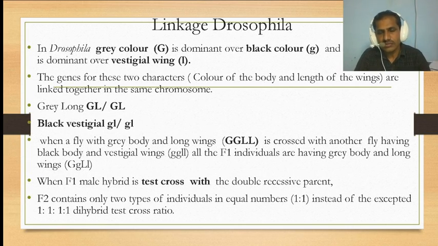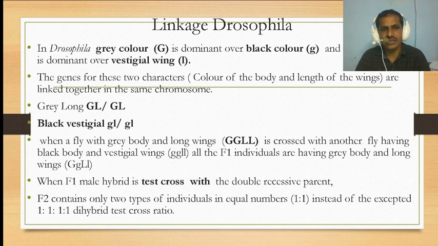Now, how does linkage happen? Already I said that this theory was discovered in Drosophila. Drosophila has two traits: gray body, which is dominant over black, and long wings, which are dominant over vestigial wings. The genes for the color of the body and the length of the wing are linked on the same chromosome: gray and long are capital G and capital L, black and vestigial are small g and small l.